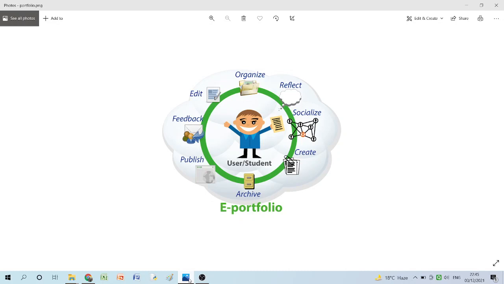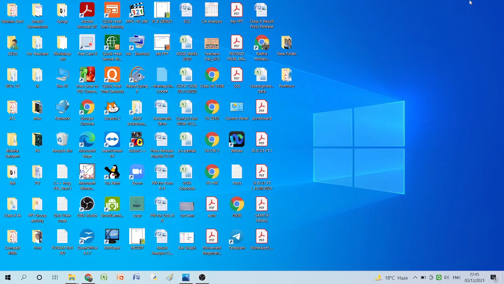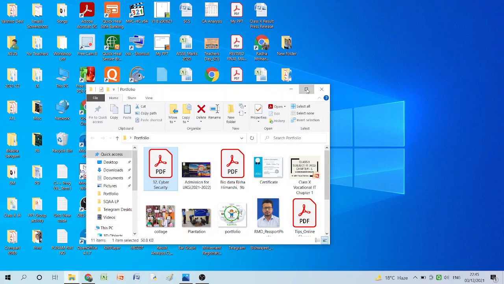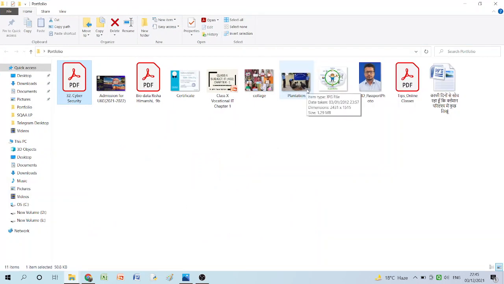So before you start your work to create a digital portfolio, it is very important that you keep everything in the same folder, in a single folder. Just to give you an idea, I have created one folder with the name portfolio. I do not have so many things which can be concerned to a student; I have something which belongs to me. So you can find out how you can manage the things. A few common things will be there.